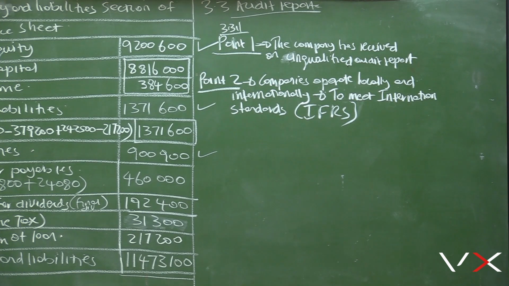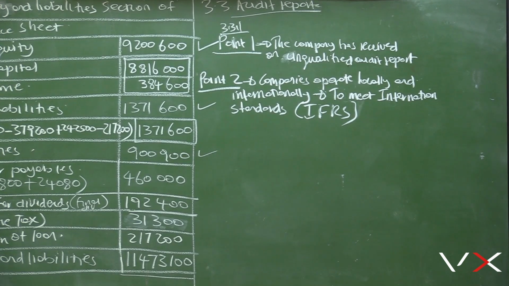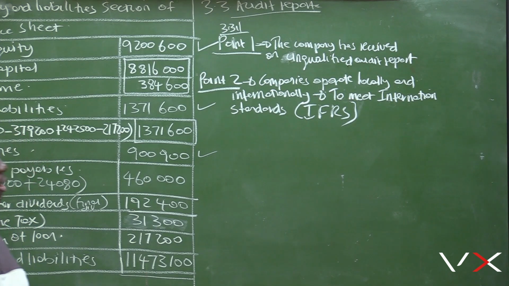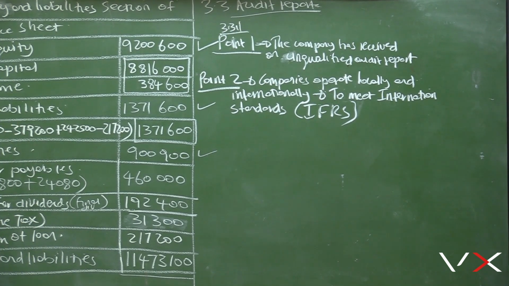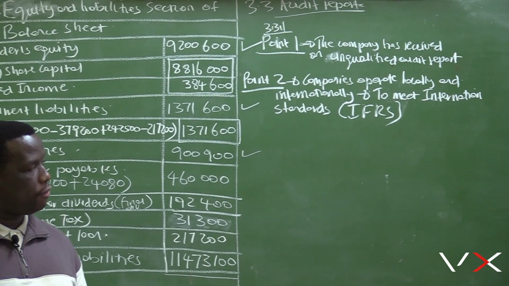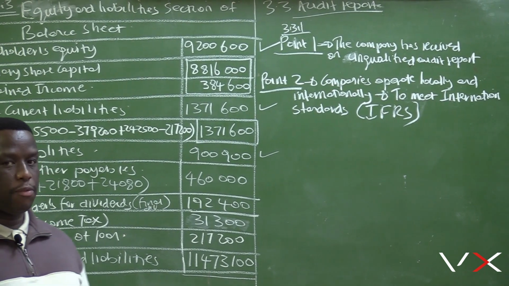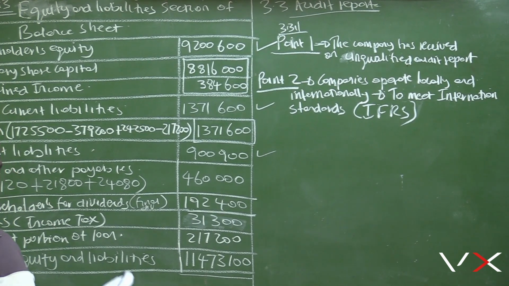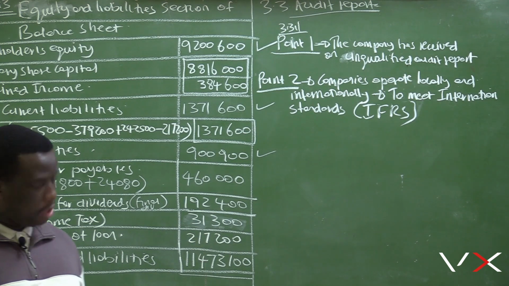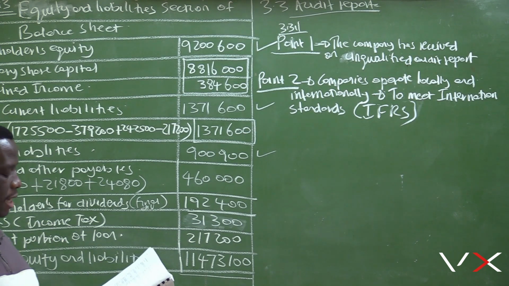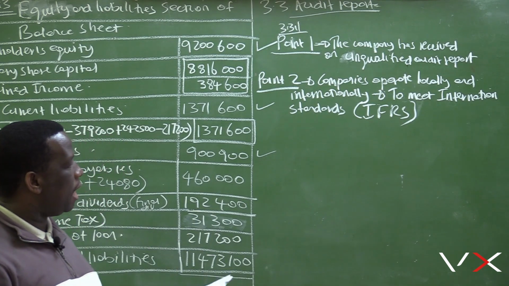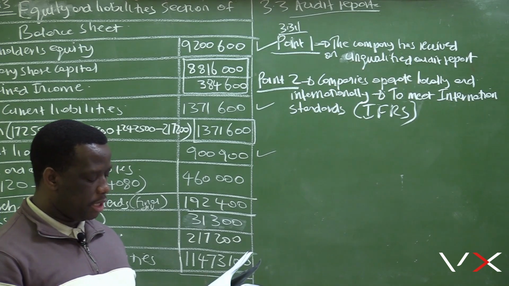So we are recognizing the fact that companies operate locally. Companies may also have shareholders abroad. The company may be in South Africa, but you will find that it has shareholders abroad. So therefore, we are saying companies operate locally and internationally. It is very important that the financial statements of a company meet the international standards. So IFRS must be followed. So this point 2 is clarifying that this company has satisfied the requirements of the International Financial Reporting Standards.